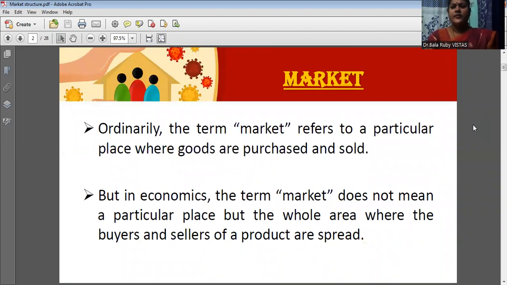See, first we know the meaning of market. What is market? If you hear the term market, it is a place where all the consumers are buying goods and services, and the producers or sellers are selling their goods and services in this place. So it is known as market. So market is a place where all the goods and services are purchased as well as sold.